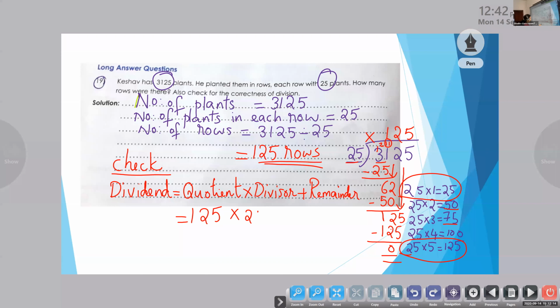And what is the remainder? 0. Now multiply 125 and 25 and check whether you are getting the dividend. So we are getting 3,125. So our division is correct.